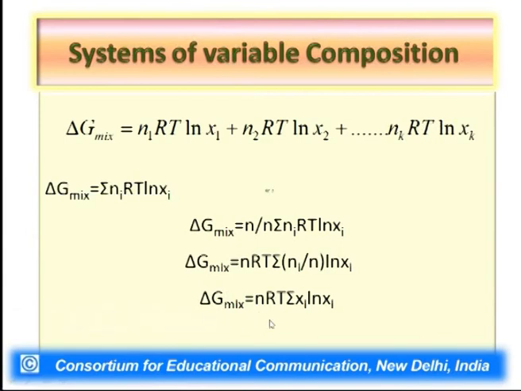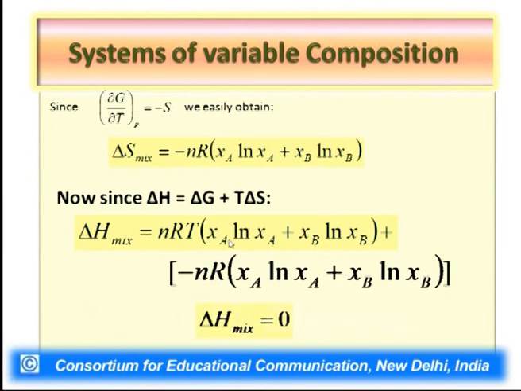That is, when we mix a number of gases, how the total Gibbs free energy of the system undergoes a change. If we closely look at this expression, delta G mix equal to nRT summation Xi ln Xi, Xi, as we all know, is always less than 1. So the logarithmic value of any quantity less than 1 would always be a negative quantity. It means Gibbs free energy of mixing will always be a sum of negative terms, so delta G mix will be a negative quantity. What it does mean is that the Gibbs free energy of a system undergoes a decrease as a result of mixing.